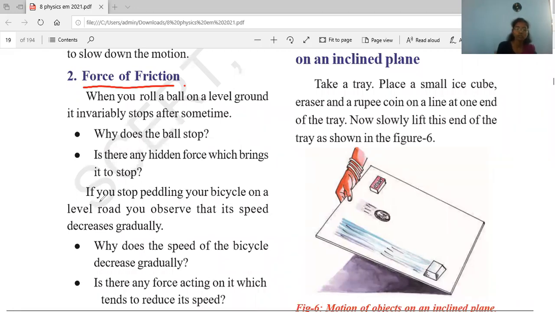So, I'll explain that clearly. If you stop pedaling your bicycle on a level road, you observe that its speed decreases gradually.